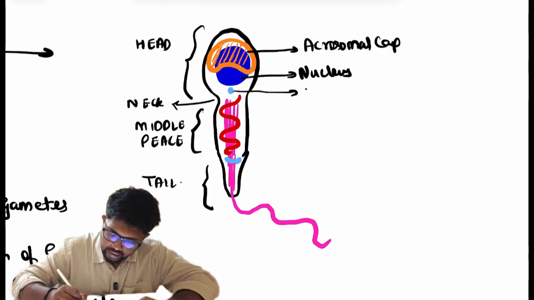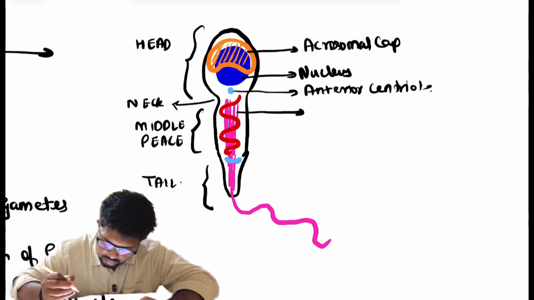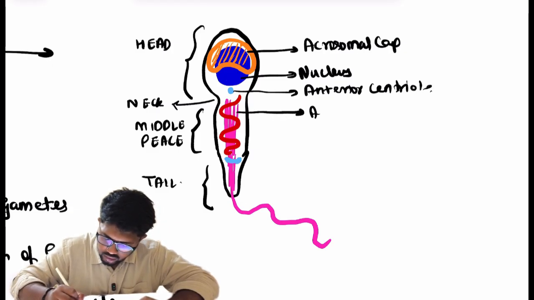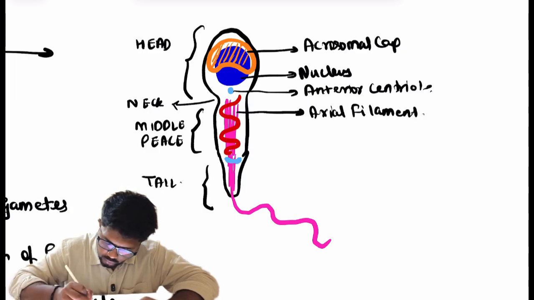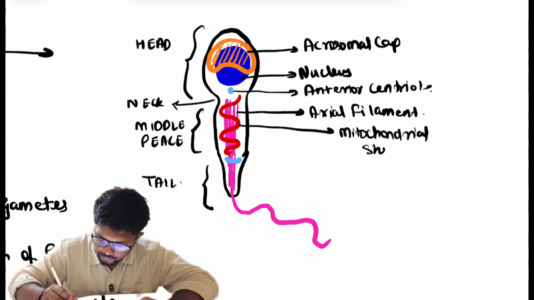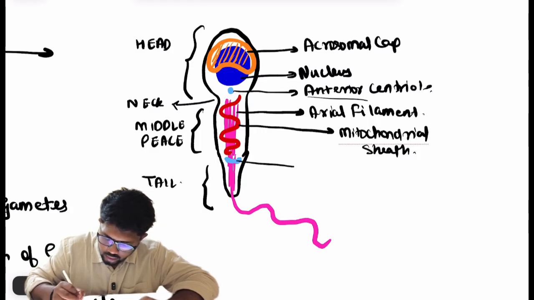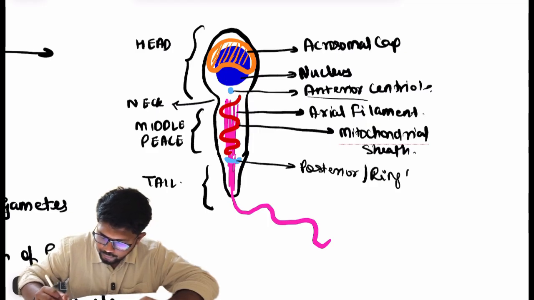This is the anterior centriole, which is present in the neck, and this filament running from the middle piece towards the tail is called the axial filament, which is surrounded by a sheath of mitochondria called the mitochondrial sheath. Posteriorly there will be the posterior or ring centriole.